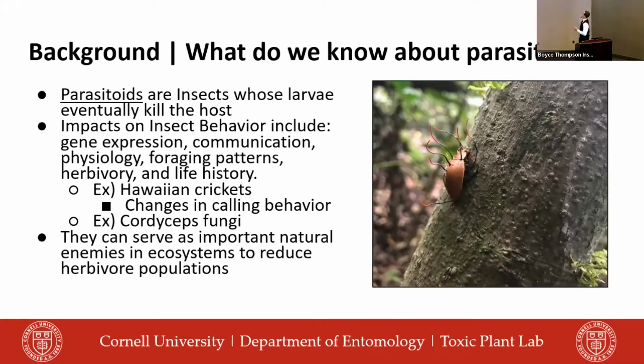But also, we can see a cordyceps fungus, which is shown on screen, that has completely taken over the beetle, which is really interesting, and that can show that parasitoids can have a really important factor on controlling insect herbivores in an ecosystem because they display similar dynamics to a predator-prey relationship.